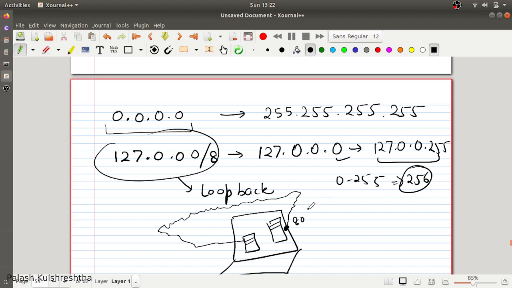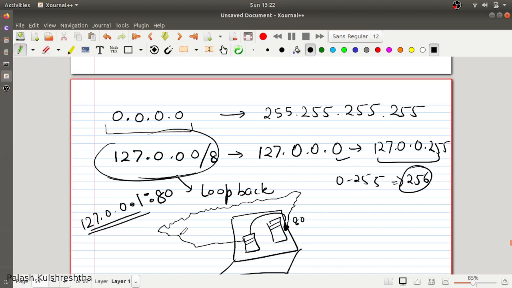Another way of doing it is, rather than going this far around, you can hit the loopback interface IP address. This is the IP address range. The commonly used IP address for loopback is 127.0.0.1. So if you hit this IP address and port, it is going to hit your local system's port 80.